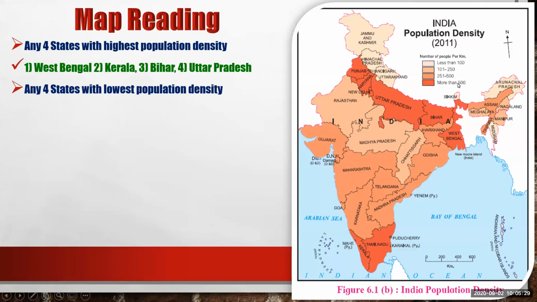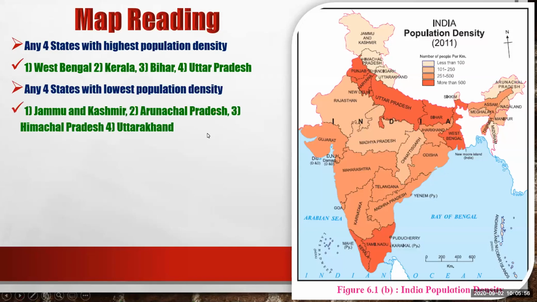See, we have found out the highest population density. Same way we can find out the lowest population density. The low population density is less than 100 persons living per square kilometer area. We have already seen that these states are Jammu and Kashmir, Himachal Pradesh, Uttarakhand and Arunachal Pradesh, and we have to write here: Jammu and Kashmir, Arunachal Pradesh, Himachal Pradesh, Uttarakhand.